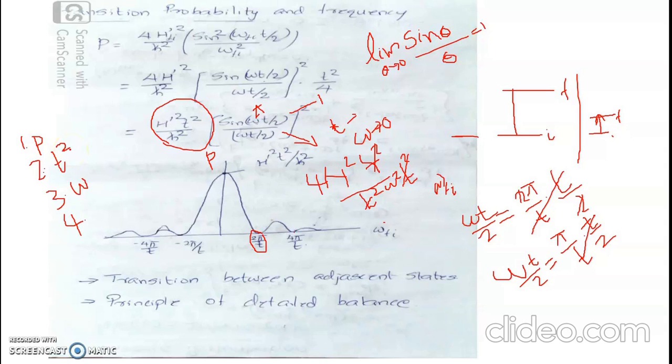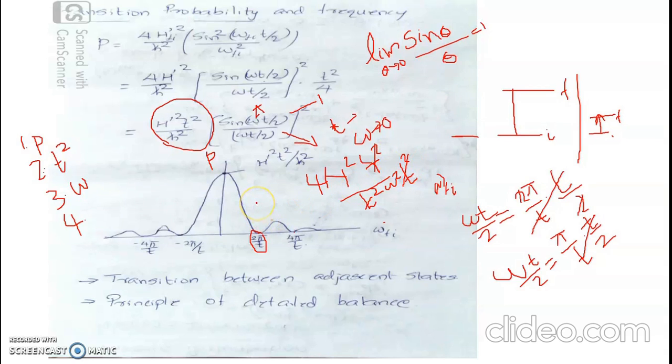As you increase the exposure time, this probability for no transition is also found to be increasing in a square manner. However, that is not true when the frequency difference is of the order of pi by t. When the frequency difference is pi by t, this is a constant. Probability for transition is 4h prime square by h bar square omega square, which is a constant in time or independent of time. So you cannot